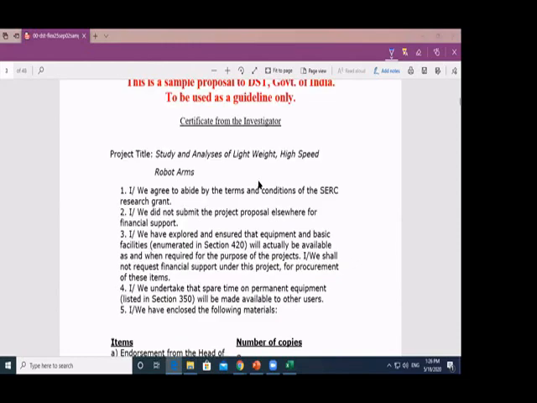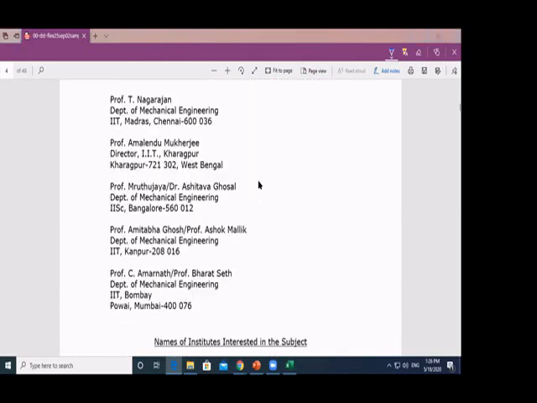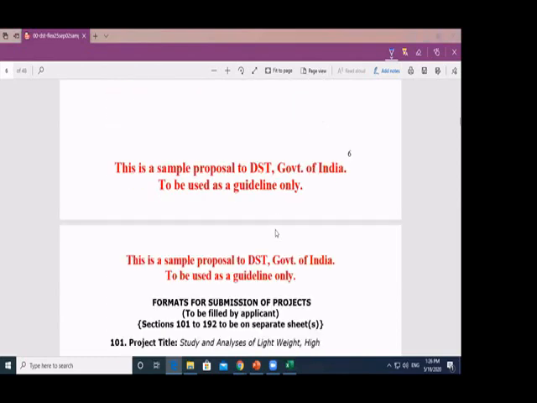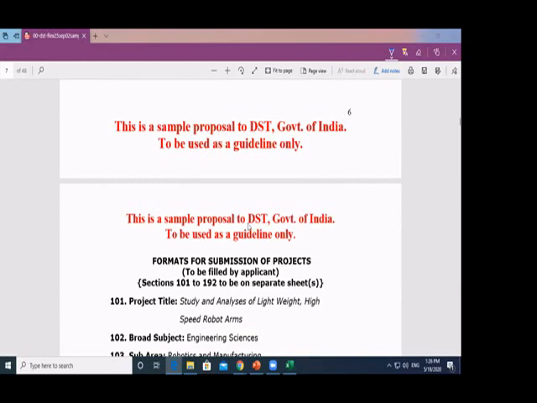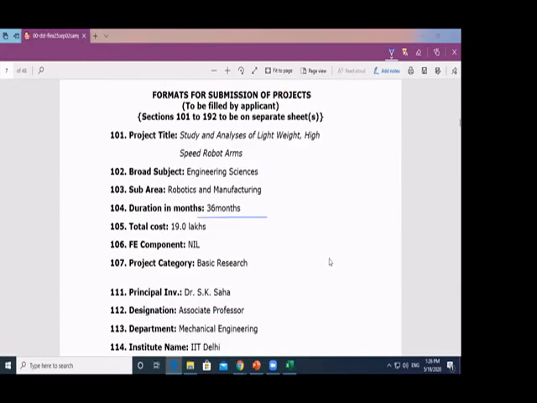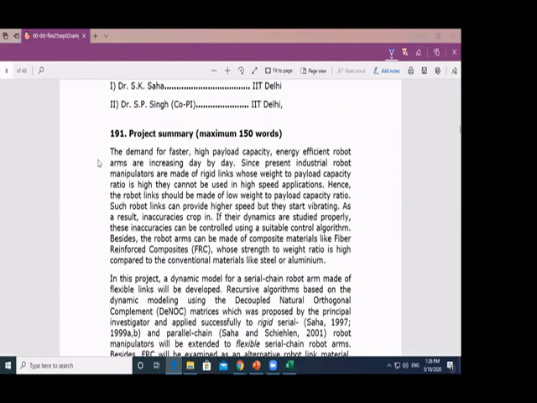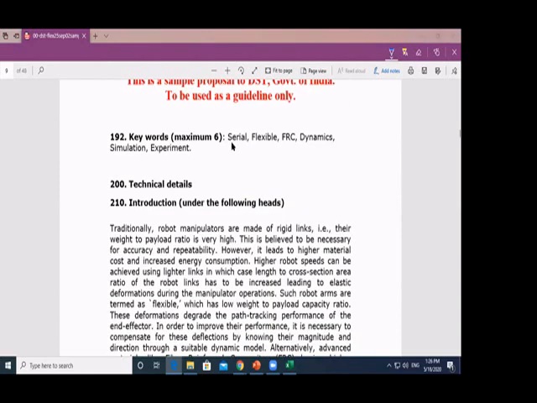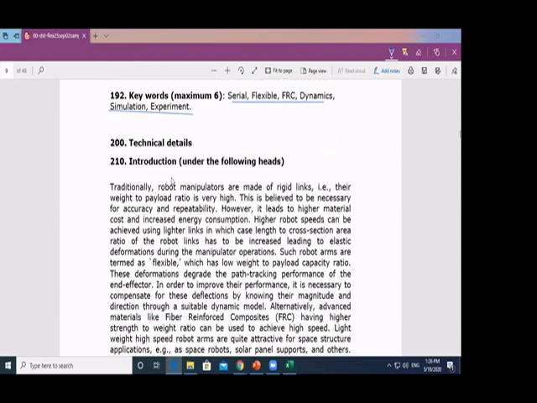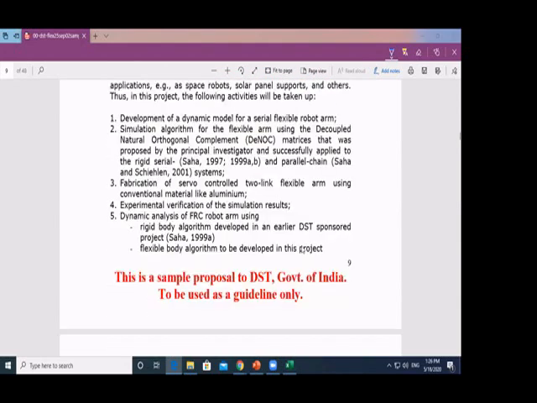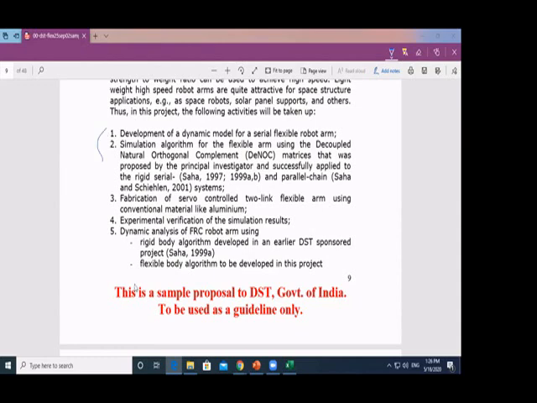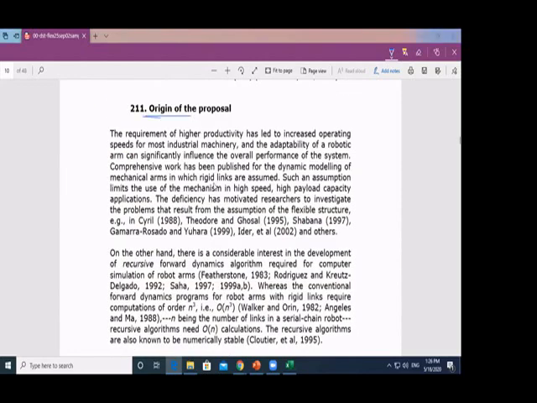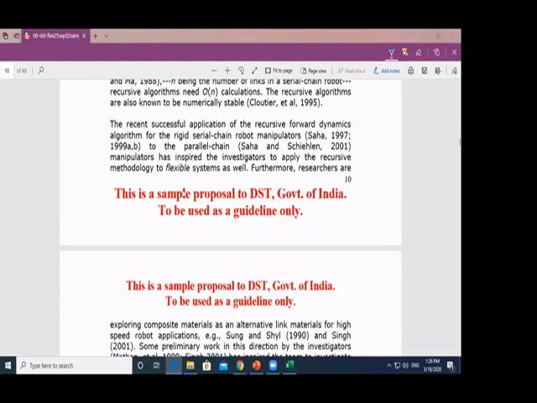And if you go down, you will find details. Who are all the persons involved in this, the experts. And if you go down further, by the way, it keeps saying it is a sample. We can refer to it. The duration, how much amount, right? And here is a summary, the project summary. Then you will find the keywords. Look at the keywords, the relevance of the keywords. There is an introduction. And here he talks about what are the activities that will be done in this project. Origin of the proposal, from where they got this idea, kind of a literature review here. And definition of the problem.